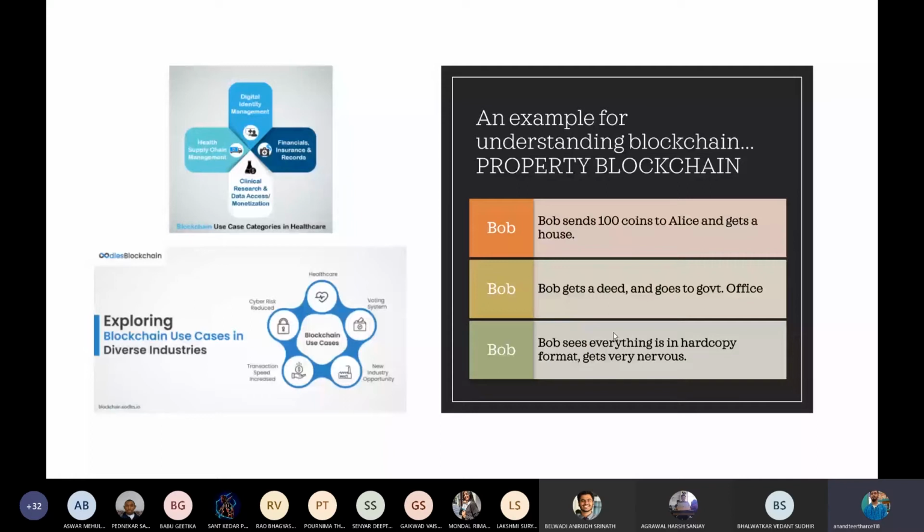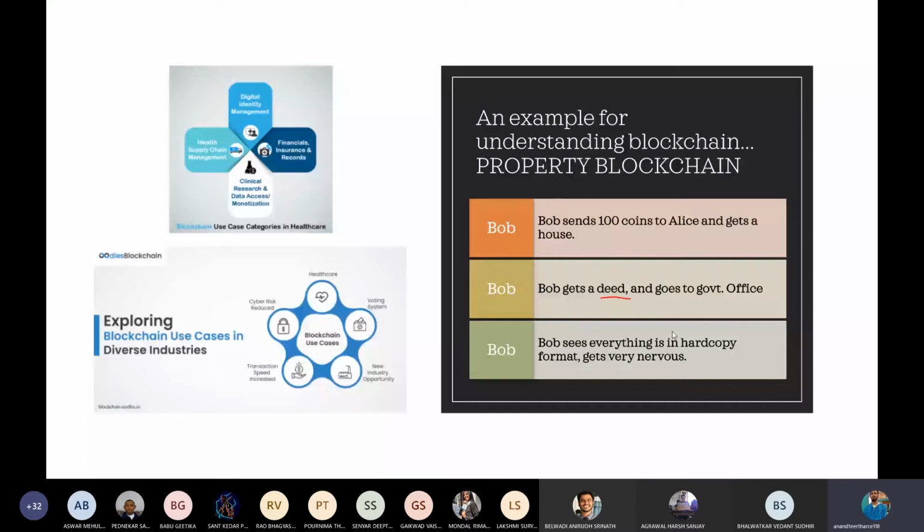And after purchasing that, he got a deed, which is nothing but a written form saying that now this house of this address belongs to Bob. What he has to do now is go to the government office and register this deed, so that the government will be keeping a record of all the properties and who owns them and stuff like that.